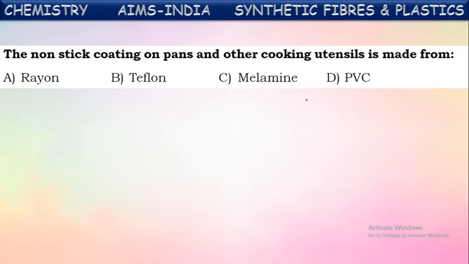This coating is one of the plastics, that is Teflon, and it makes the utensil thermal resistant also. It won't be melted. It can resist even high temperatures, and it makes the utensil non-stick. Food items won't stick to the vessel, so that it can be cleaned very easily. Okay, that thin black layer on the vessels is made from Teflon. That's called a Teflon coated vessel.